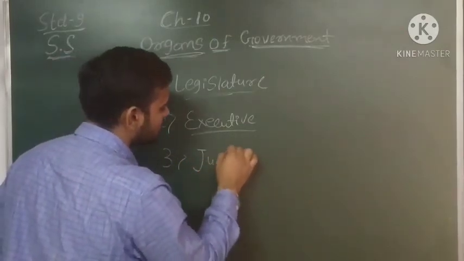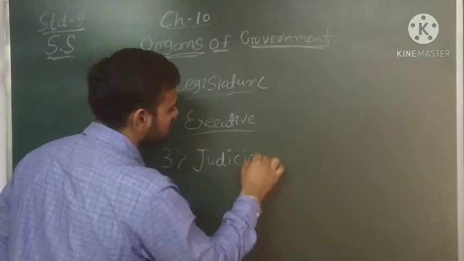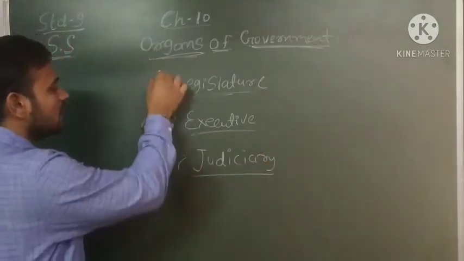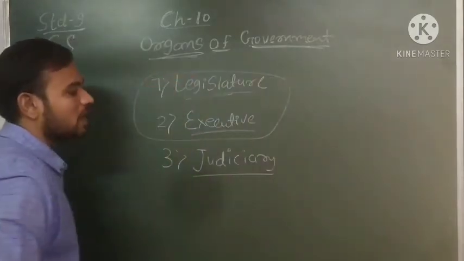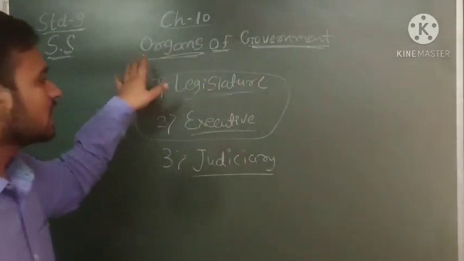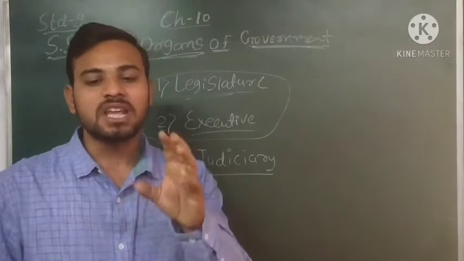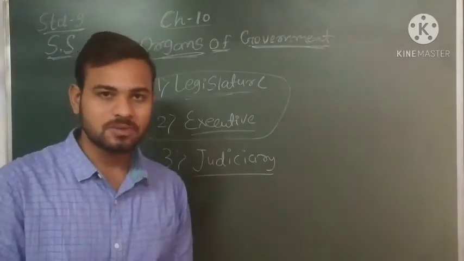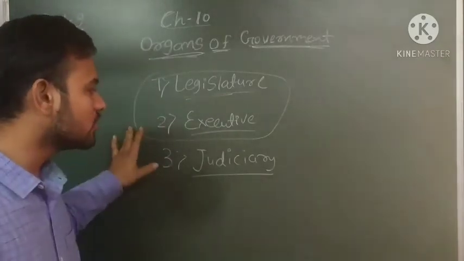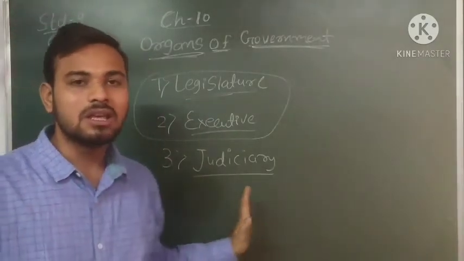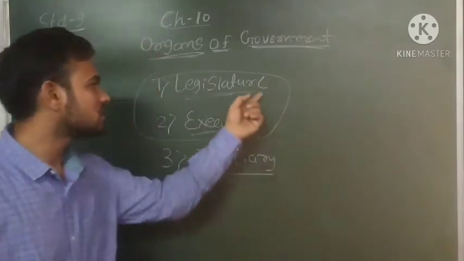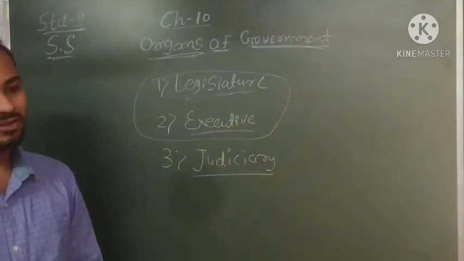I have not written that earlier because in this chapter we will learn about mainly legislature and executive, the main 2 organs. In chapter number 10 we will learn about the legislature and executive. Clear? So basically there are 3 organs of the government: legislature, executive, and the judiciary. Okay? But in this chapter we will focus mainly on 2 organs: legislature and executive.